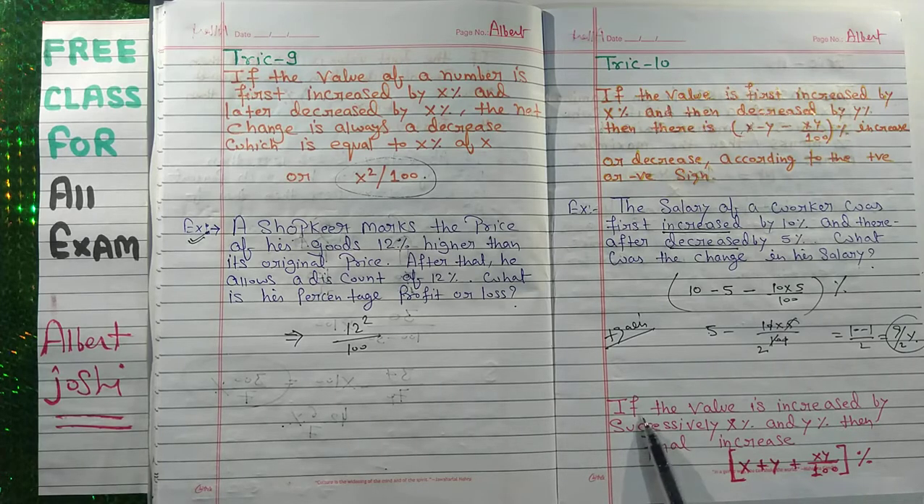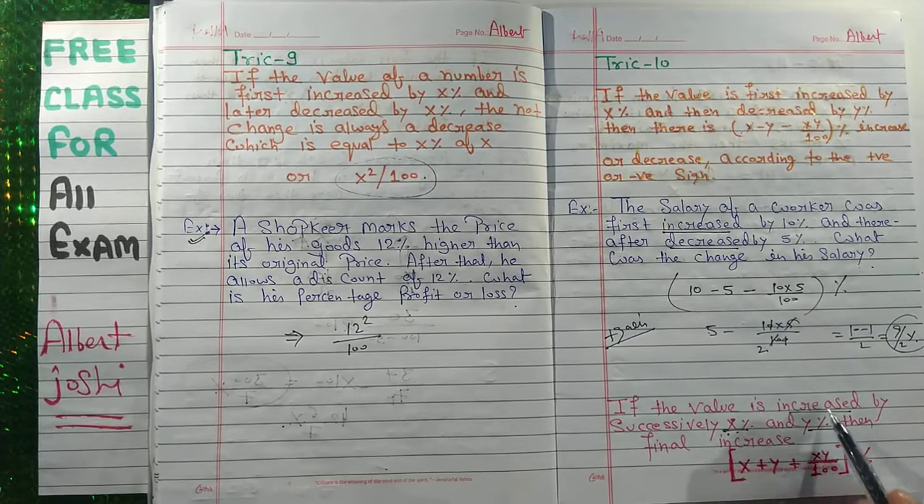Now the second, if the value is increased successively by x% and y%, then the final increment is x plus y plus xy upon 100. If it is increased, then plus sign. If it is decreased, then this is minus sign. So he increased x%, then y%, both times increased. So both times you have to use the plus sign to solve such type of problem.